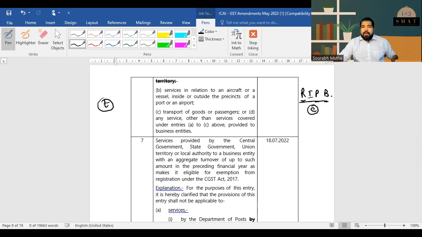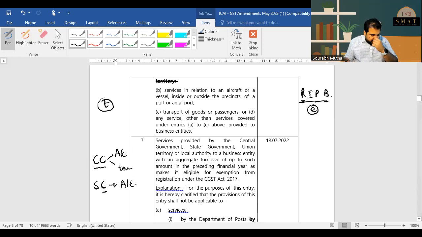Next, let's say you booked a contract carriage. Do you remember what a contract carriage is? I want to go for a small weekend trip, so I book an Innova. That's a contract carriage. Contract basically means I have contracted. The carriage means a vehicle, and there is stage carriage, like a bus. For these two, there are conditions. For contract carriage, there are two conditions, because two C's, and for stage carriage, there is one condition for GST. So a contract carriage will be subject to GST only if it's AC or only if it's for tourism, and a stage carriage will be subject to GST only if it is AC. This is what we already know.